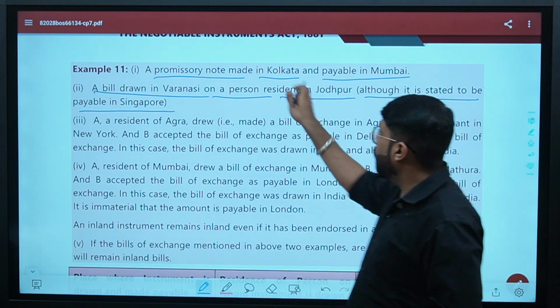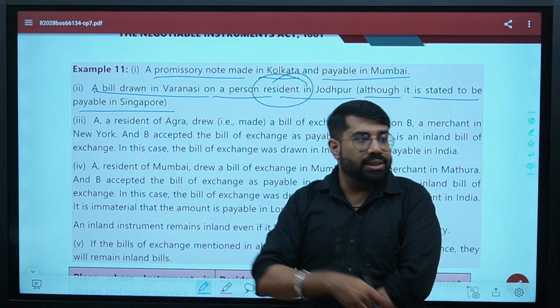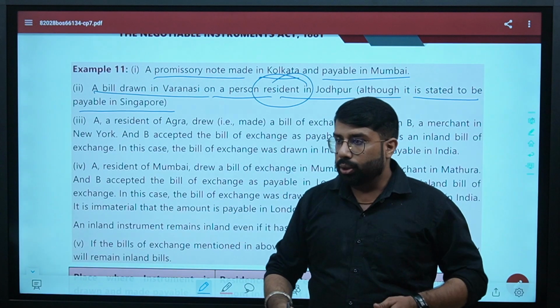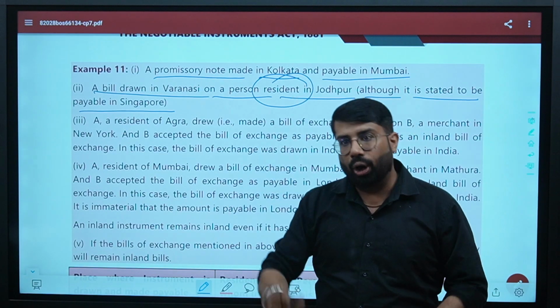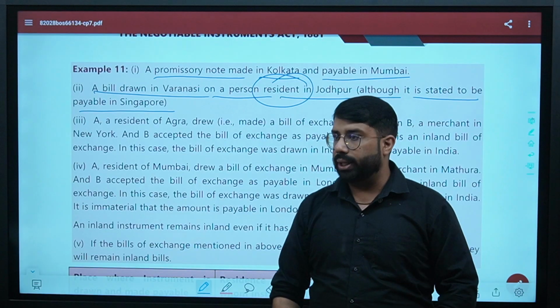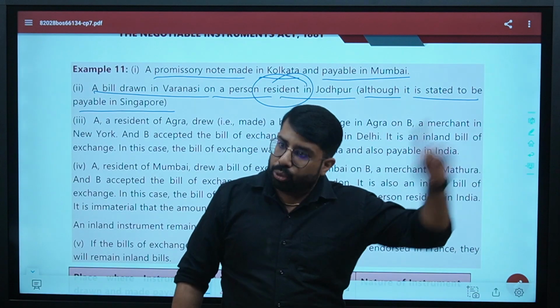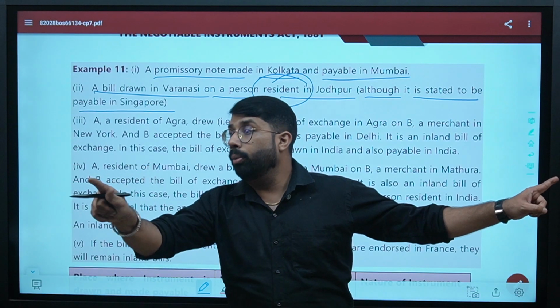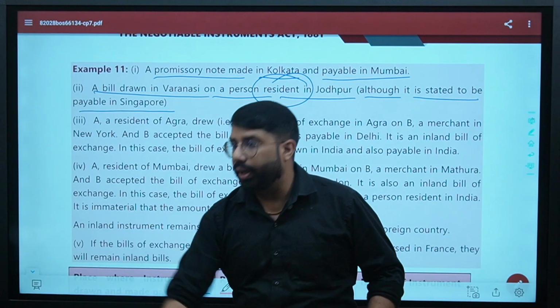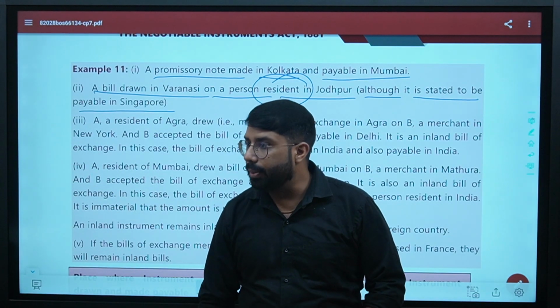Resident in India, it is the same thing. Resident means what? Basically, when you say reside, he might be living in India or he is a resident of India. In both the things you can say. Are you clear? Means you are making the payment outside India, but to whom? To a person who is a resident of India or who is residing in India. Are you clear?